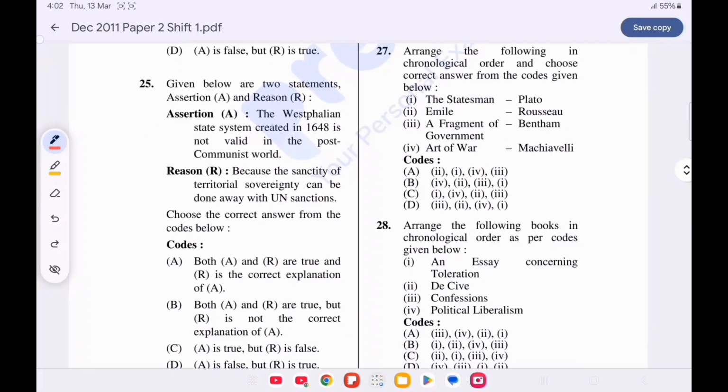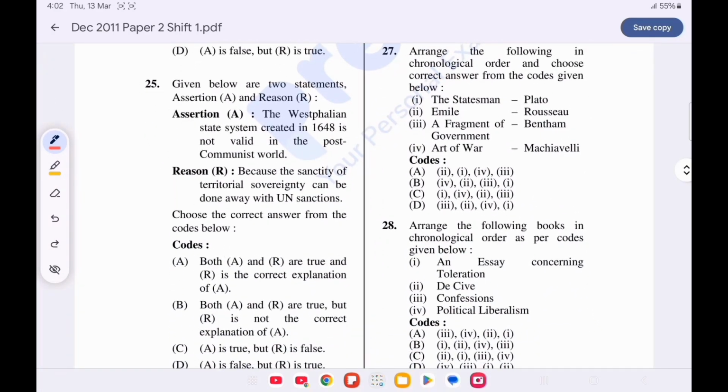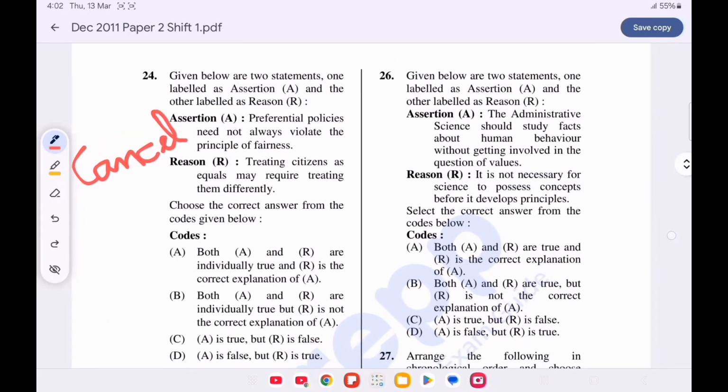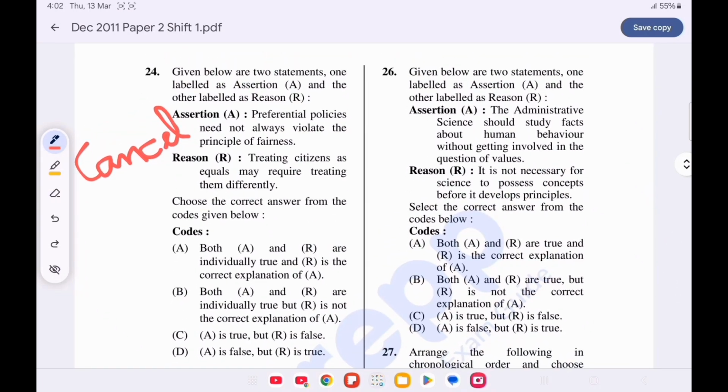Now question number 25. Assertion reason. Assertion. The Westphalian state system created in 1648 is not valid in the post-communist world. Reason. Because the sanctity of territorial sovereignty cannot be done away with UN sanctions. Option A is correct. Both the statements are true and R is the correct explanation of A. Question number 26. Same assertion reason. Assertion. The administrative science should study fact about human behavior without getting involved in the question of values. Reason. It is not necessary for science to possess concept before it develops principles.